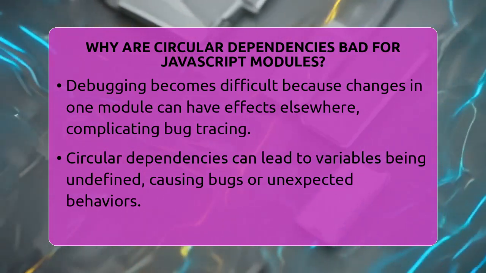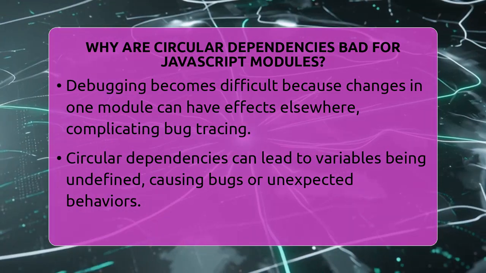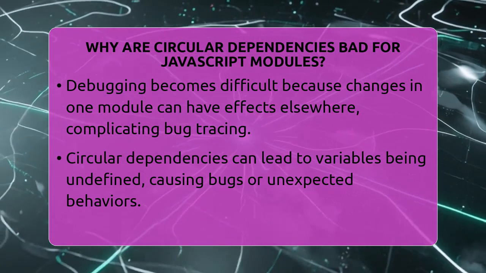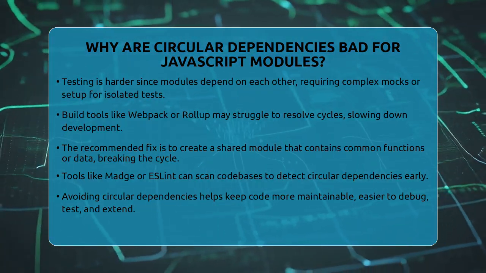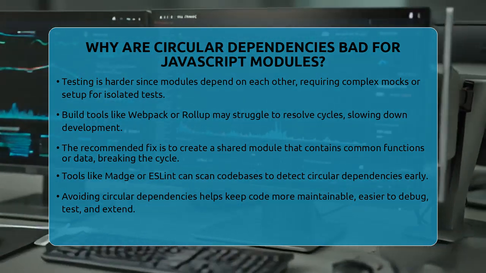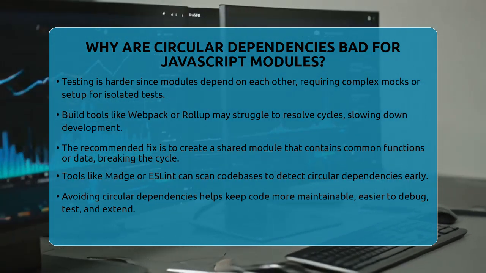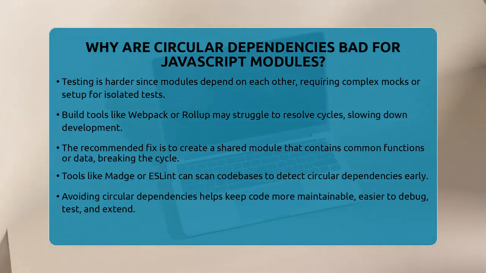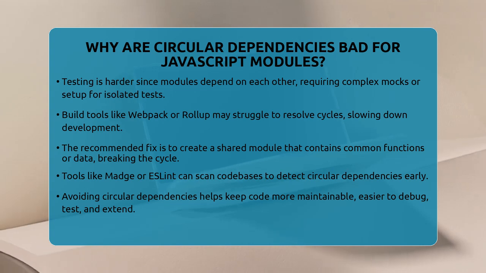So, how do you fix this? The best way is to break the cycle by creating a shared module. If modules A and B depend on each other, you can create a third module C that contains the common functions or data they need. Both A and B can then import from C, avoiding the circular link. This keeps your code cleaner and easier to manage.